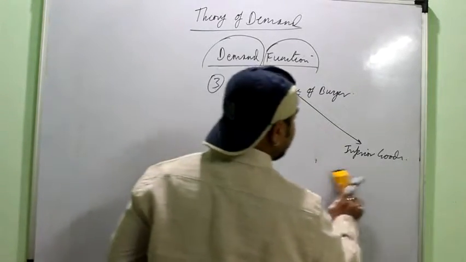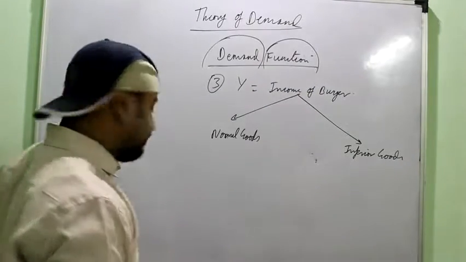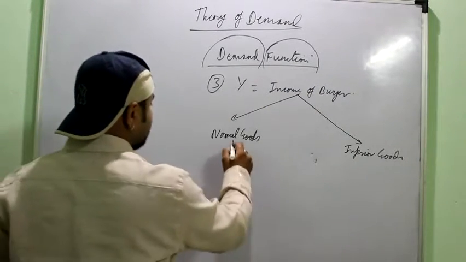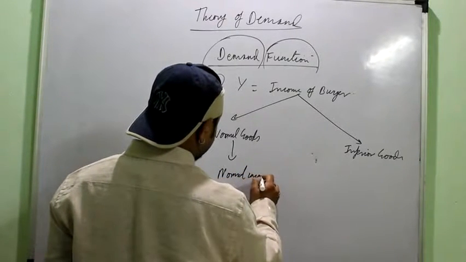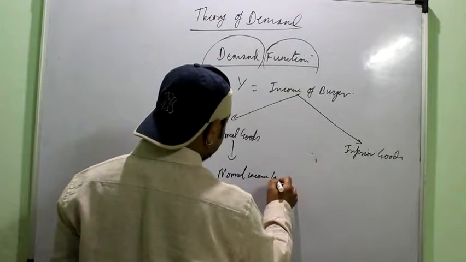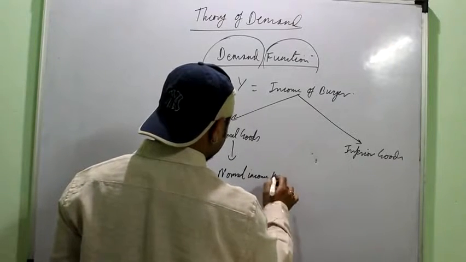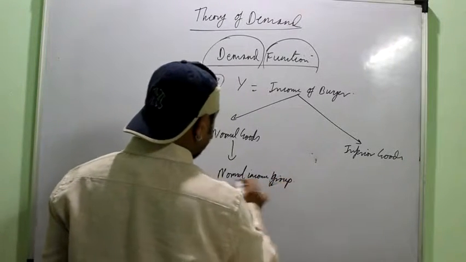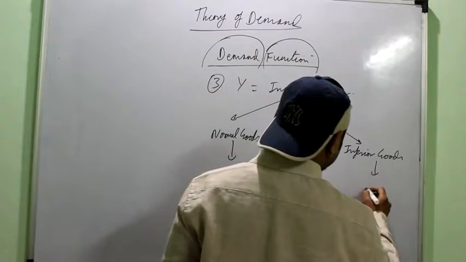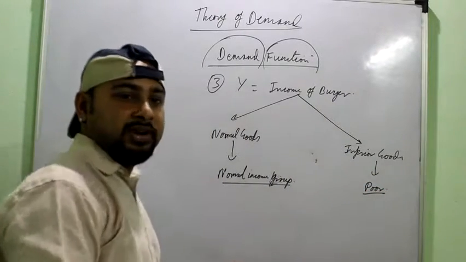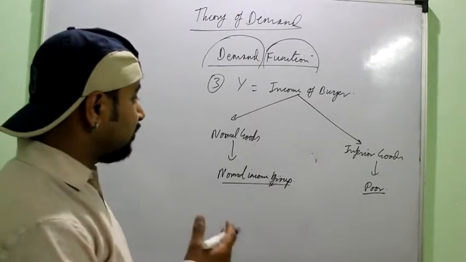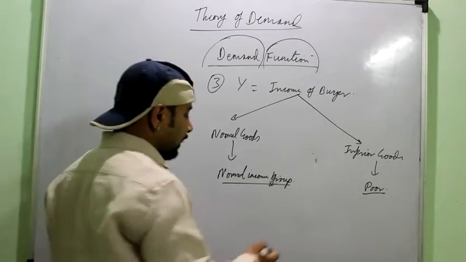Those goods we consider as the inferior goods, right? Normal goods are consumed by the normal income groups, that is the middle and high income groups. And inferior goods are consumed by the low income group, the poor people, right? So generally they are of low quality because they are consumed by the people who have lower incomes.